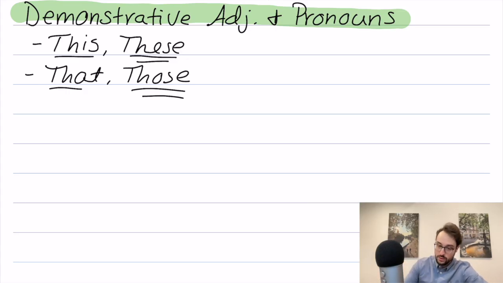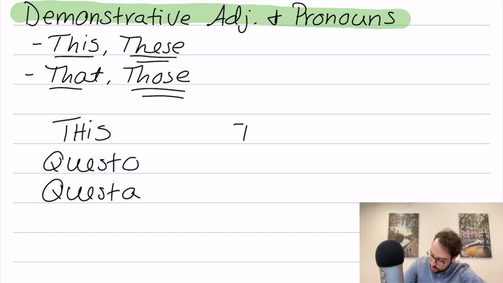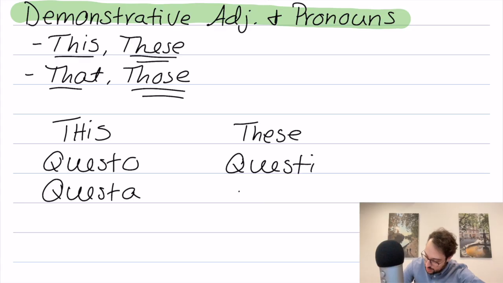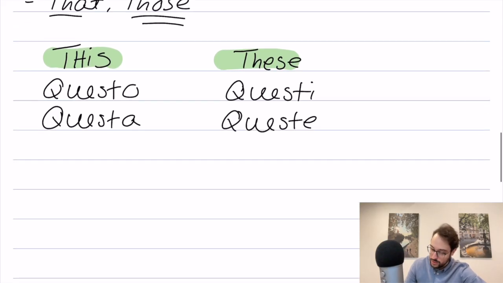So let's begin with questo, which means this, okay? So let's begin first with this. We have questo. How would it be feminine? Questa. Nice. Now, what about if there's more than one thing? Instead of this, we want these. We're going to say questi, ending in the letter I, and the female, queste. Nice, right? Pretty straightforward. You just have to memorize it, but at least the gender and number agreement is always there. Now, what about if you have a word that begins with a vowel?